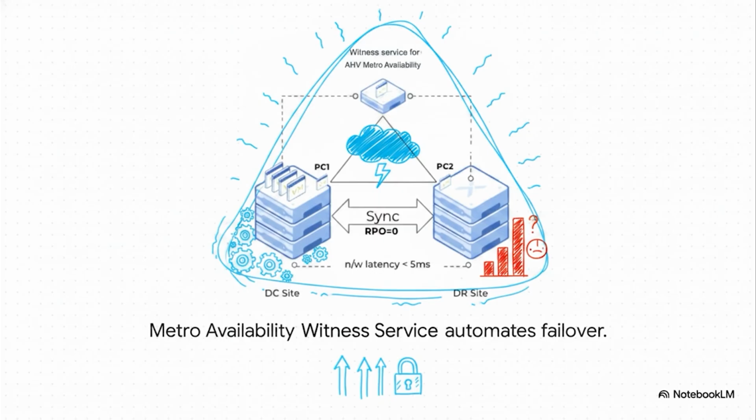But true 0 RPO disaster recovery absolutely requires guaranteed compute and storage resources waiting at that DR site. If your DR site is already running hot, say at 90% capacity with its own daily workloads, it physically cannot accept the replicated VMs from the primary site during a failover. The failover process will just stall out, and your recovery will completely fail.